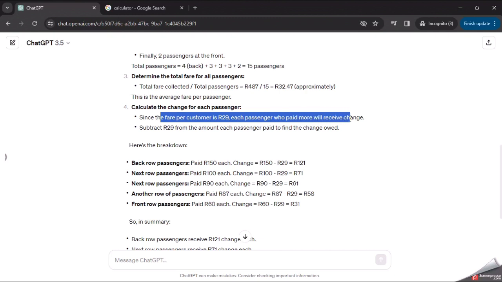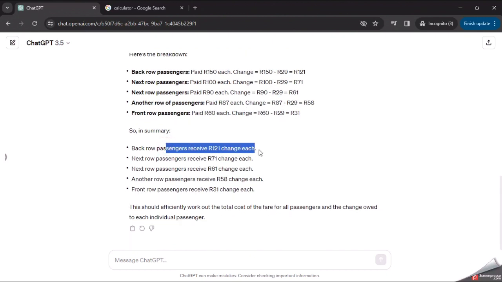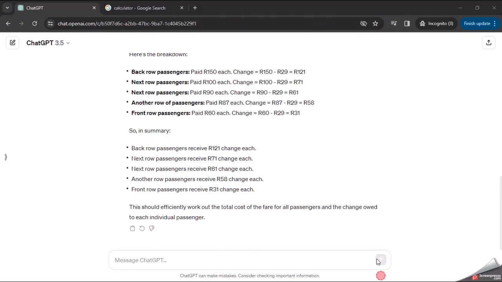Then we go to change for each passenger. This is the most important section. It tries to break it down, and the calculation is just wrong. This is not how you do it. It's just taking what was paid for each section and then minusing 21 rand, and then it calculates the change from that, which is completely wrong. So you can definitely say this is a fail, but it's not that bad.